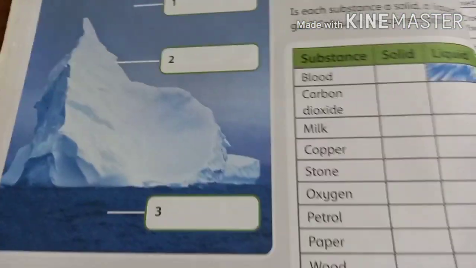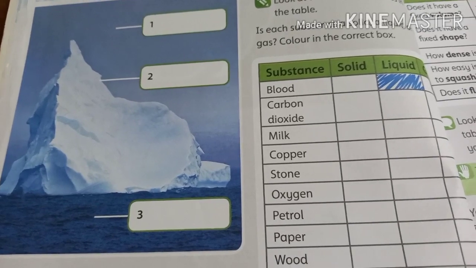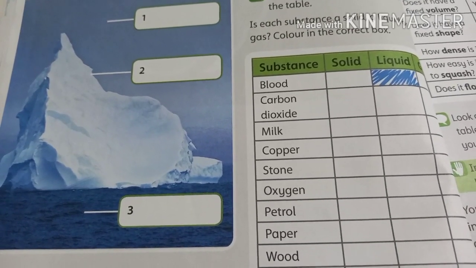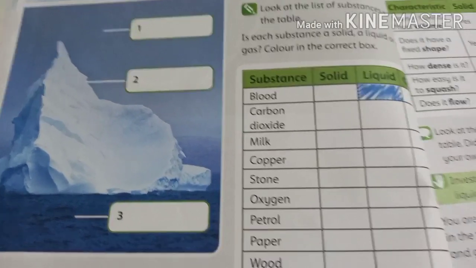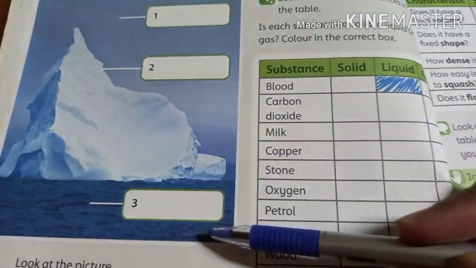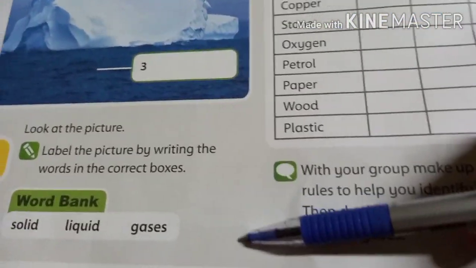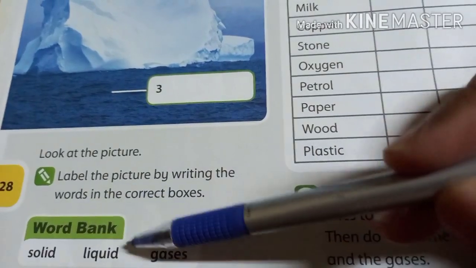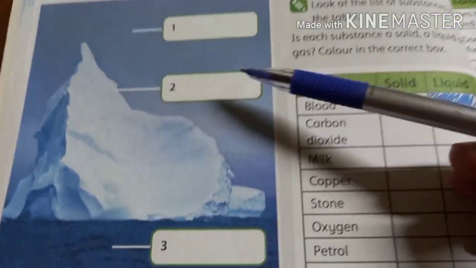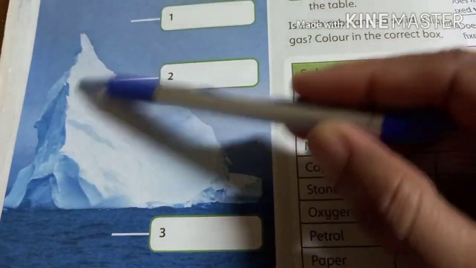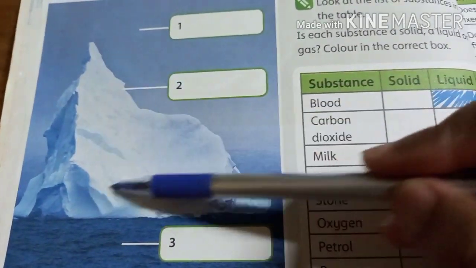Observe this picture now. This is a picture of a glacier. The glacier is melting here, and they have given us three options: 1, 2 and 3. Down below they have given us a word bank with three words: solid, liquid and gases. So again, come to this picture. This is a glacier. Glacier means ice.